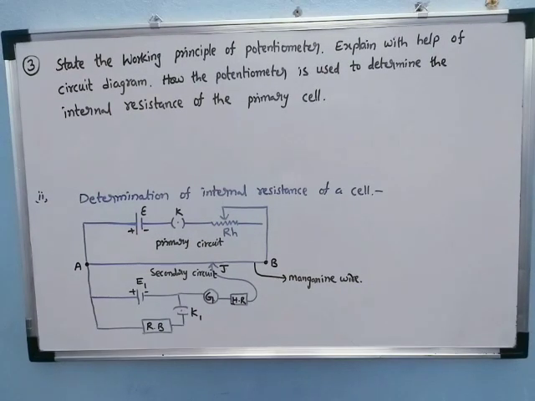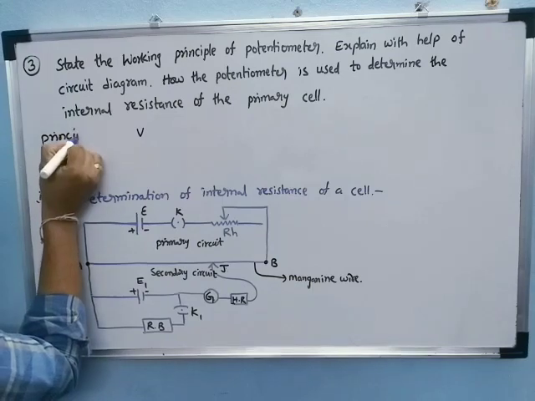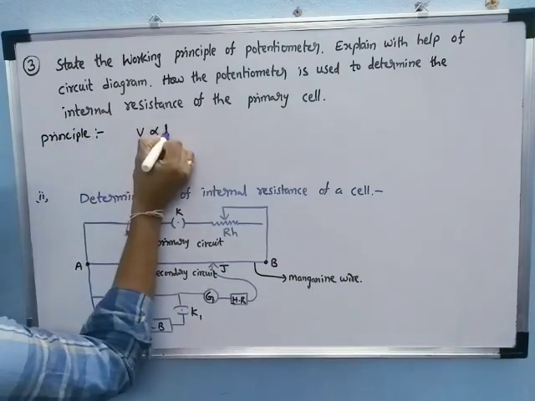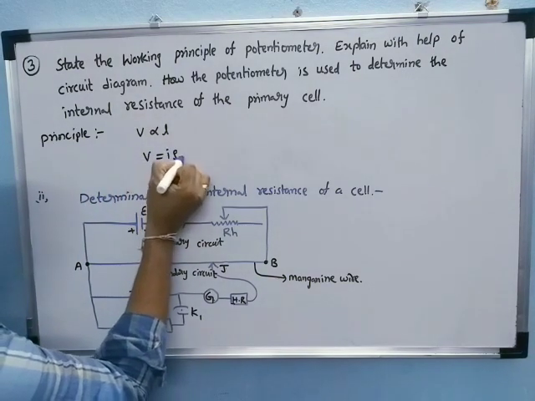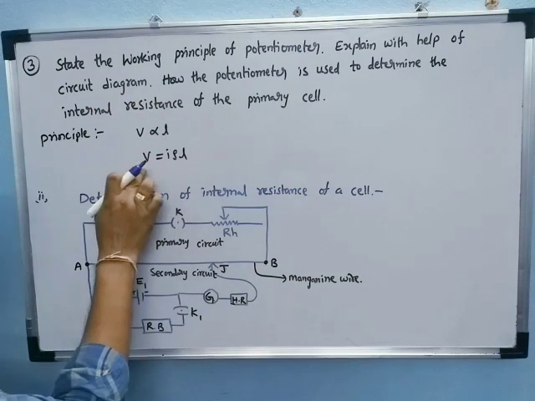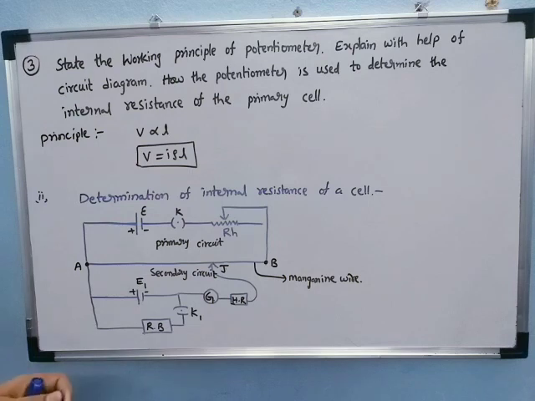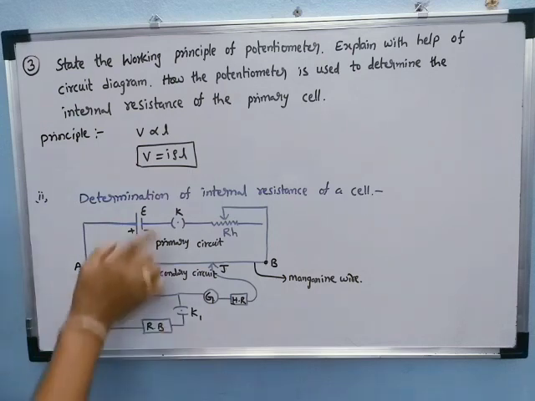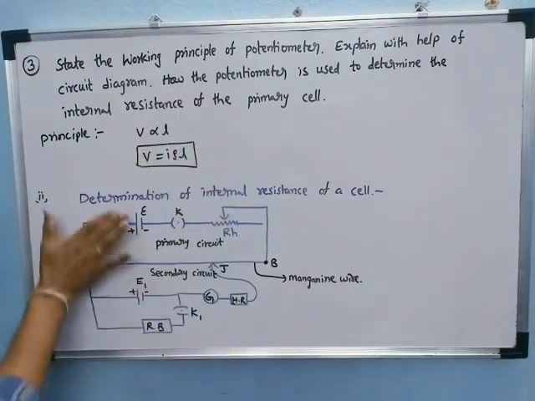When a current I passes through a wire of uniform cross section, the potential difference between any two points on the wire is directly proportional to its length. This is the principle. V is directly proportional to L, and finally we can say V is equal to I into rho into L. Up to here it is the same as in question number 2, where we derived V is equal to I rho L. But this part will be different.